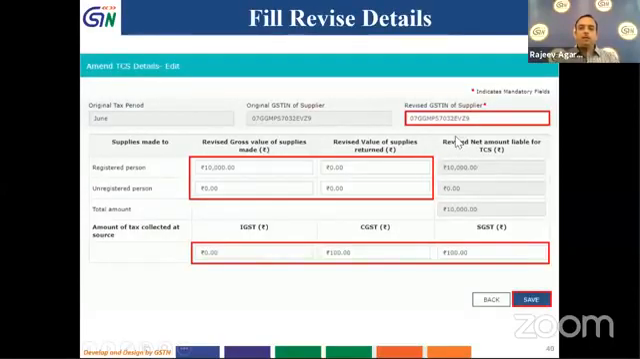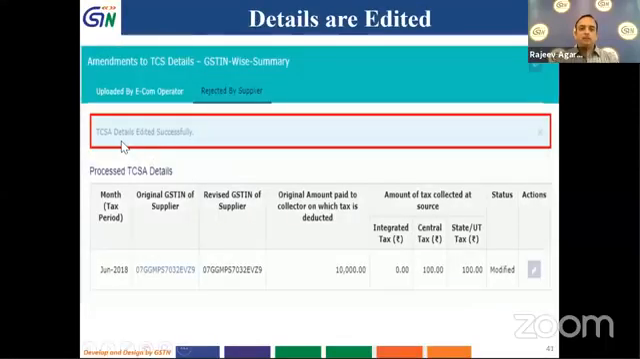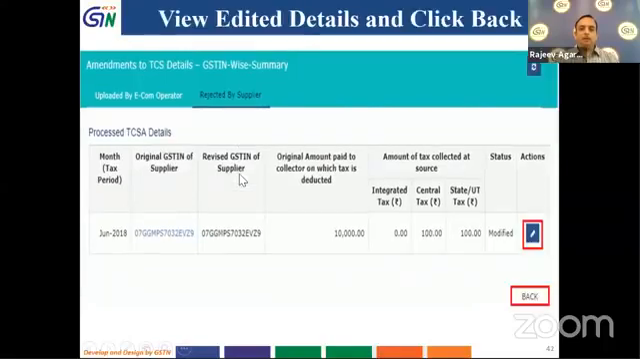Then I have to enter the revised GSTIN details, give the revised values as we have filled in the previous table, revise IGST tax amount, and click on save. So it will give me a message that TCS GSTIN has been edited, and I can also make amendments to it. If you see, I cannot delete it. I can only make amendments to it, and I can click on back button if I don't have any further details to be amended. If you see, I cannot add any details here, because those details which are rejected by my supplier are auto-populated. So I cannot use any add button.